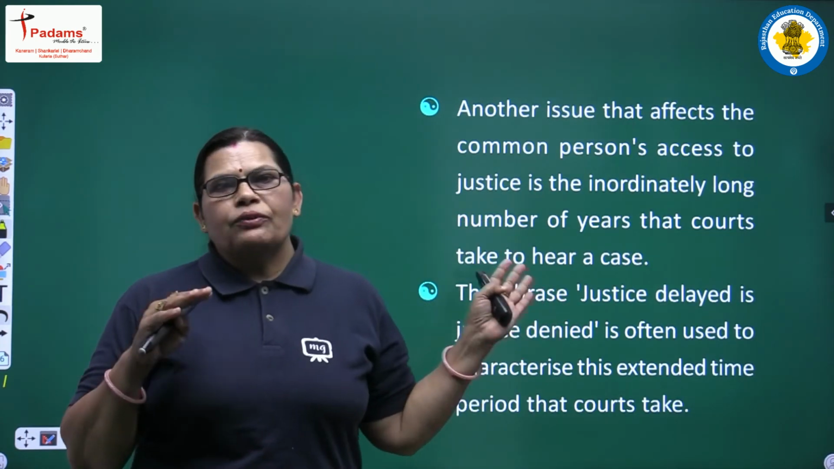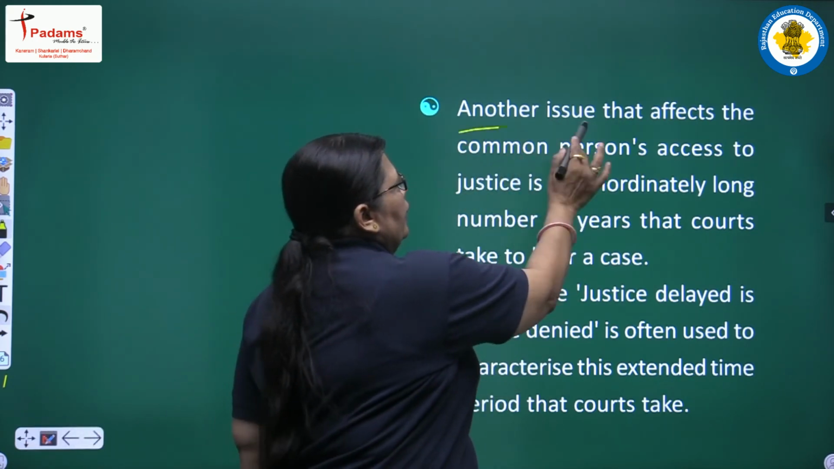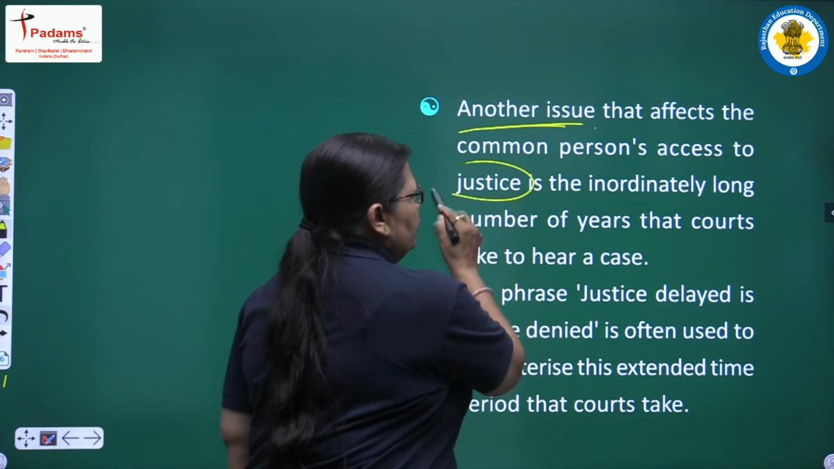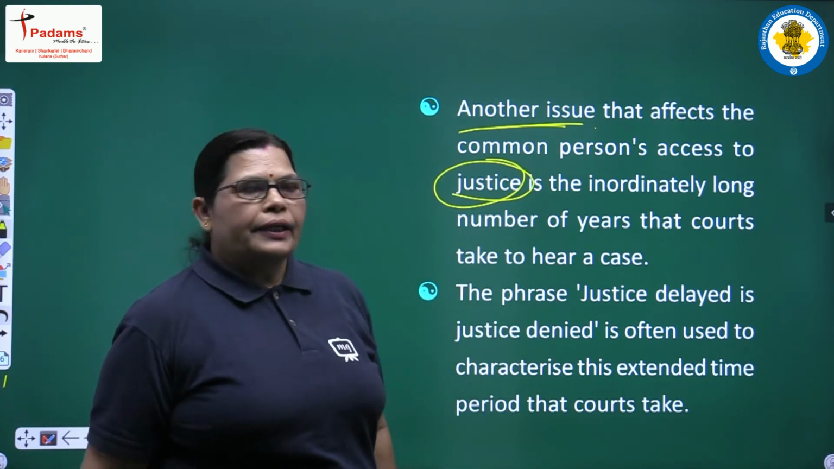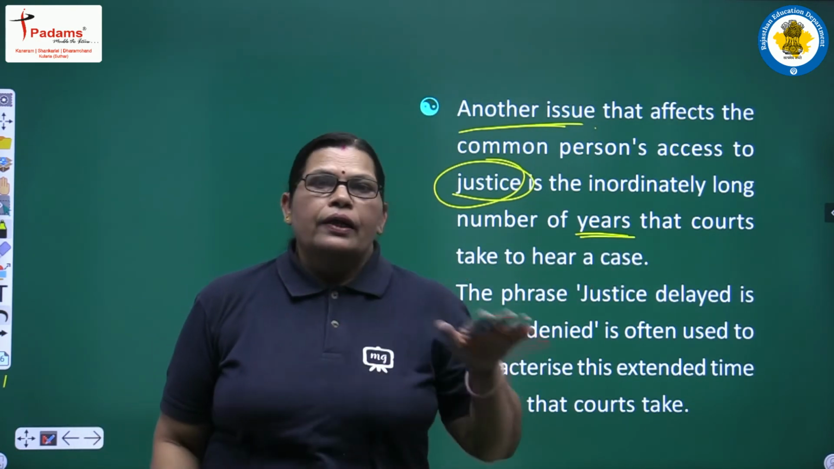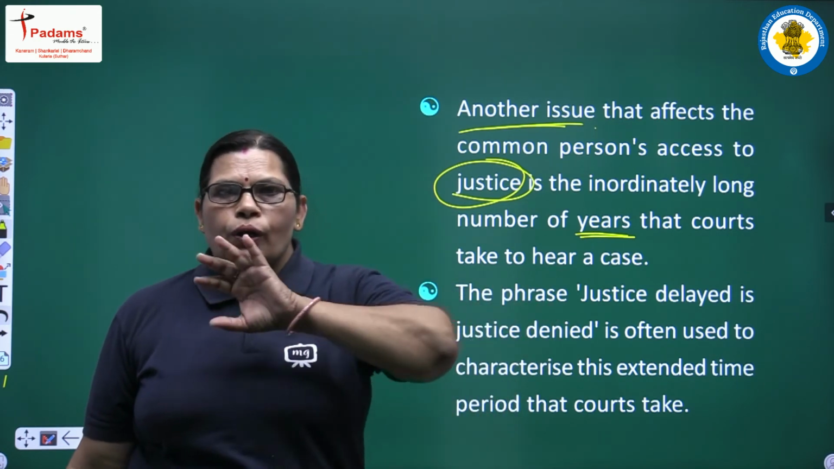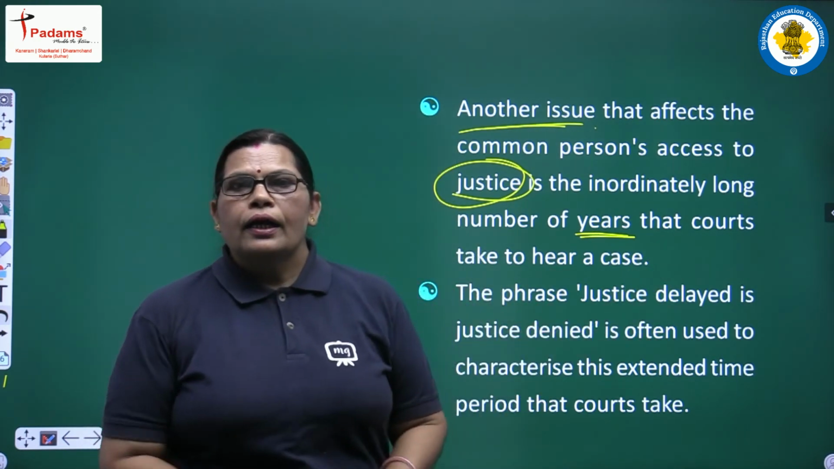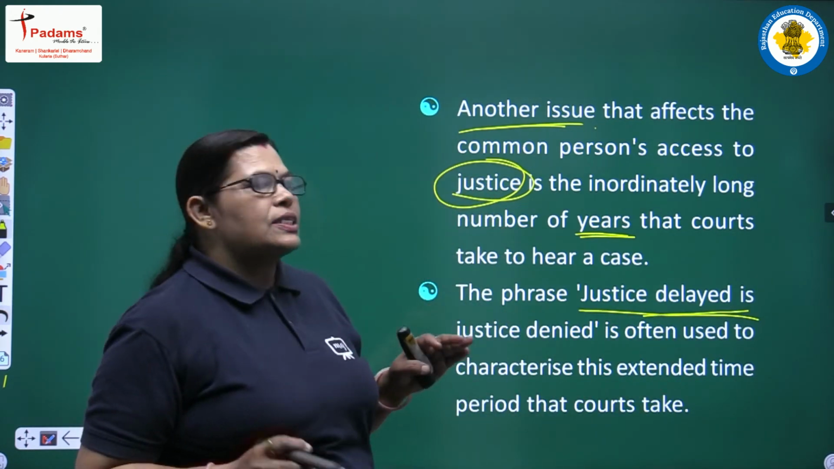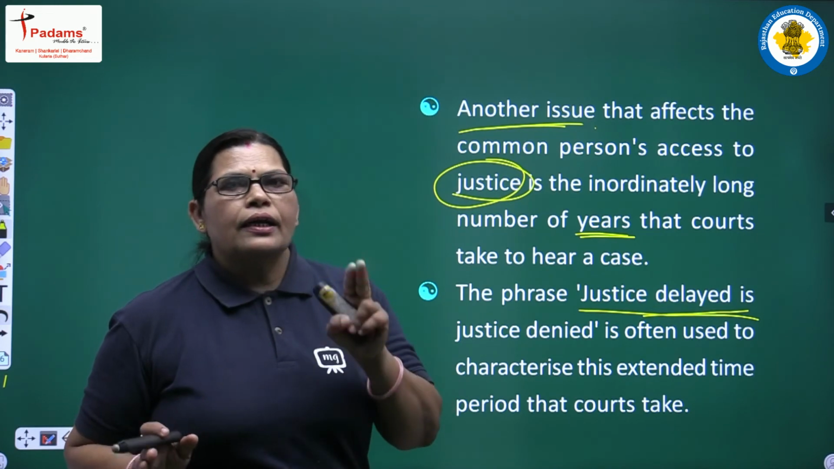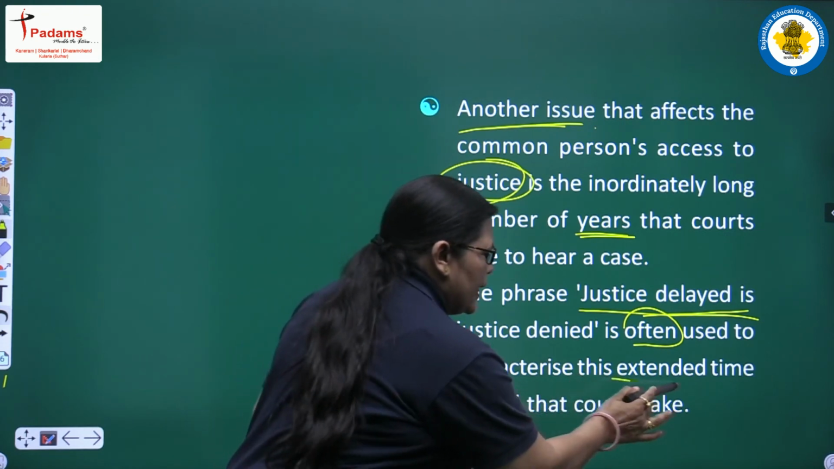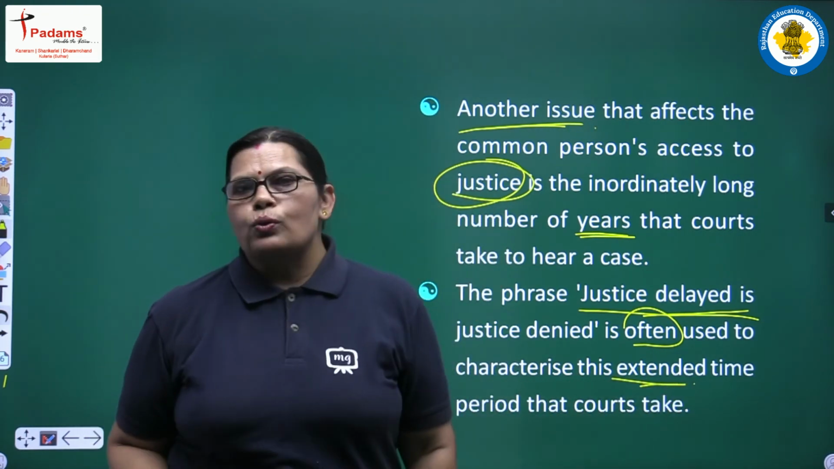We had discussed one issue, here we are discussing another issue that affects the common person's access to justice: the inordinately long number of years that courts take to hear a case. Yes, we already know how long a case runs in a court. So for what? The phrase 'justice delayed is justice denied' is often used to characterize this extended time period that courts take.